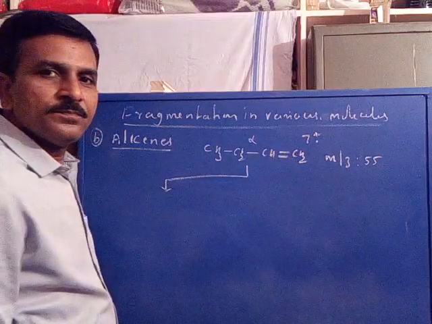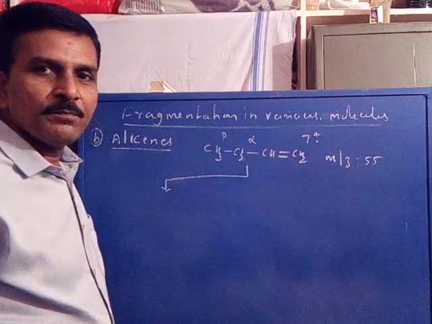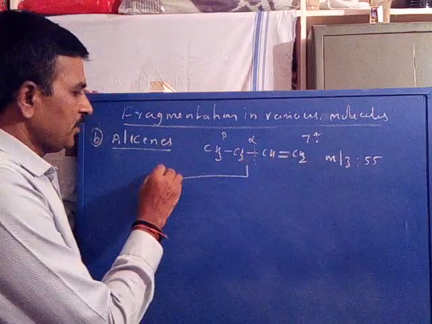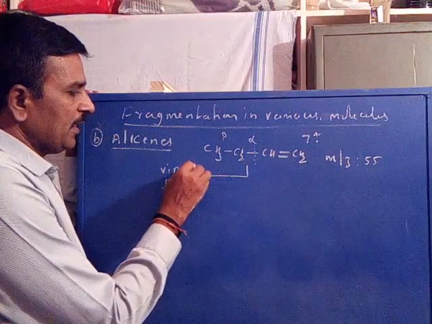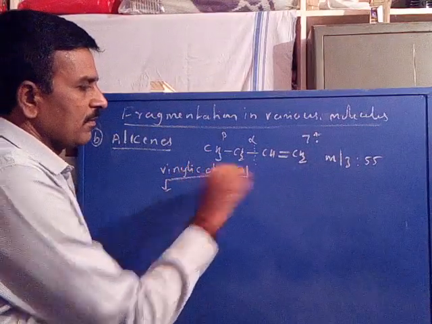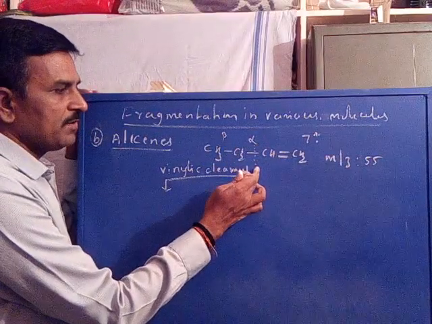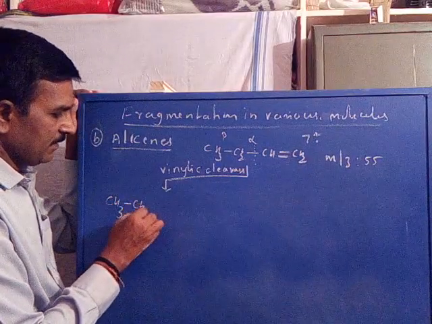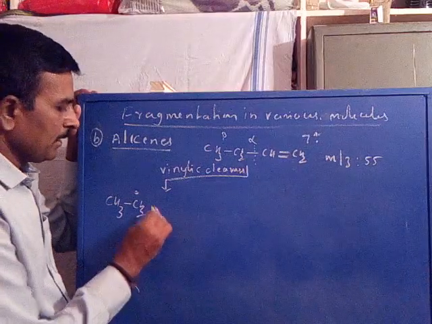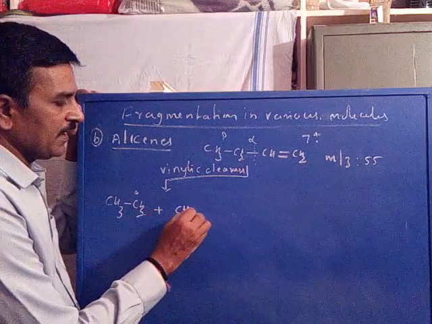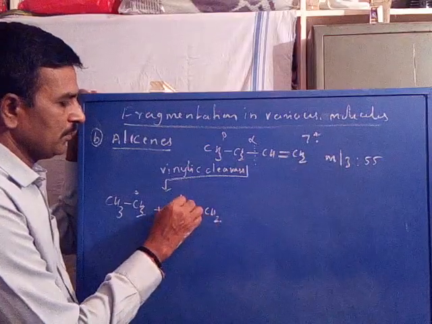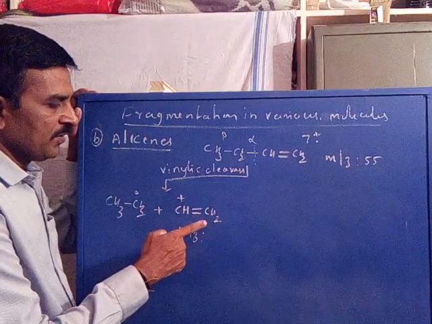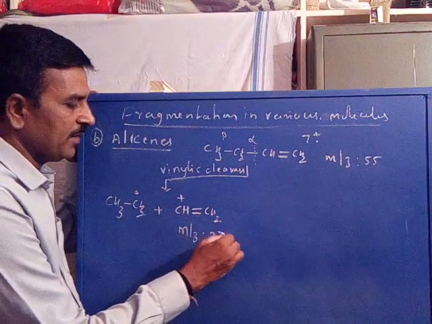This bond is alpha, this bond is beta. When the alpha bond is cleaved, called vinylic cleavage, the CH3CH2 part gets fragmented as a radical by the formation of a vinyl cation, CH=CH2, with an m/z value of 24 for carbon plus 3 for hydrogen, that is 27.